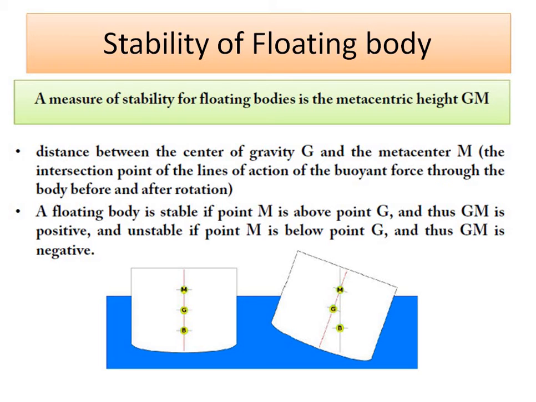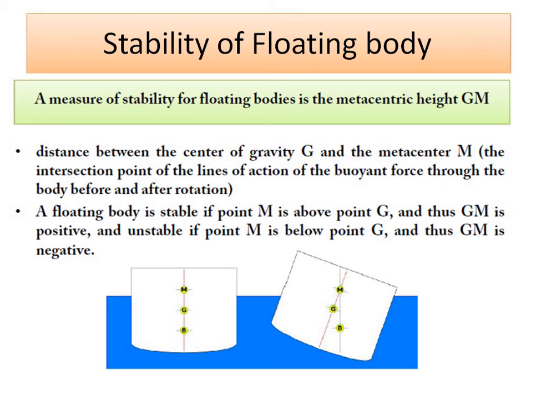Now, stability of a floating body. A measure of stability of a floating body is the metacentric height. It is the distance between the center of gravity G and the metacentre M, the intersection point of the lines of action of the buoyancy force through the body before and after rotation.